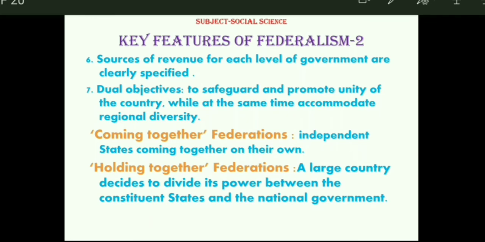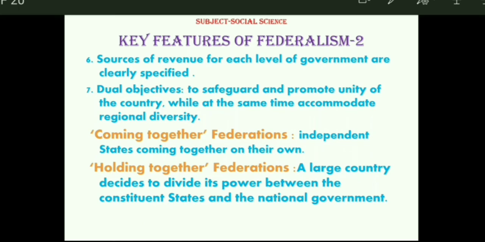Yes, student, it is very interesting for you to know. It is divided into two sections. One is called Coming Together Federation. You open page number 15 of your textbook. It is written in bold color. Coming Together Federation is one category and Holding Together Federation is another category. Let me give you an example of what the Coming Together Federation is.